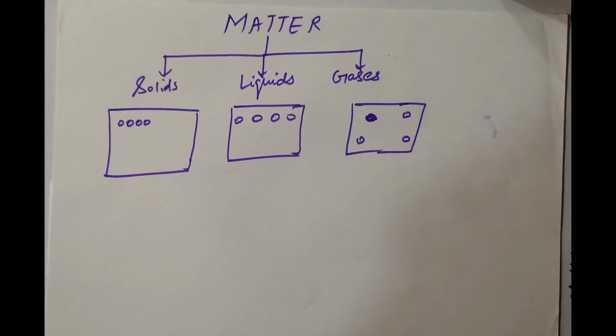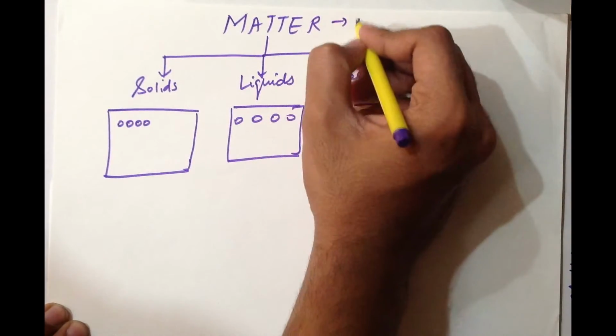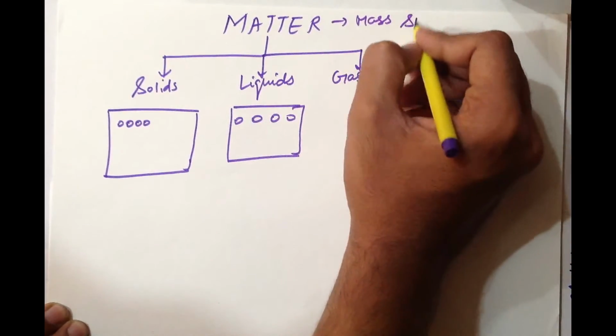So today is our first lecture for chemistry. What chemistry really is: chemistry deals with the structure and properties of matter, and this structure and properties of matter in turn depend upon the constituents, atoms and molecules. So chemistry can also be called the study of atoms and molecules. So what matter really is? Matter is something which has mass and occupies some space.